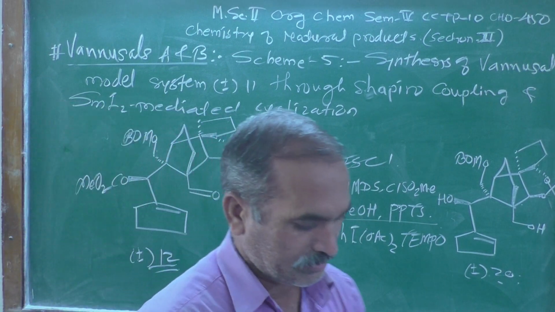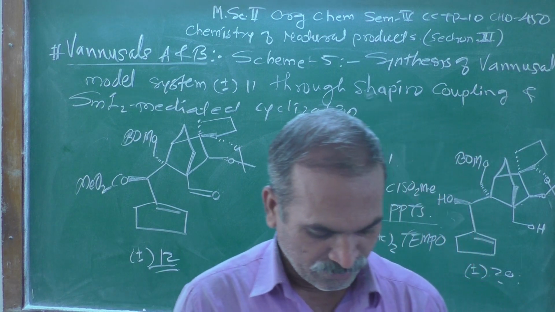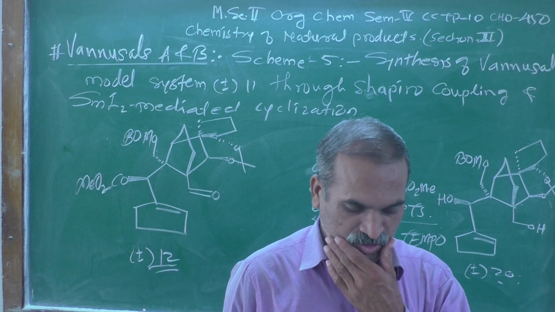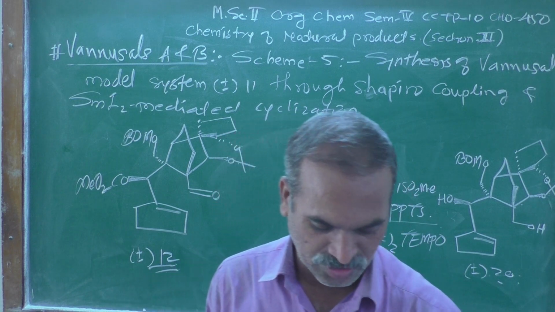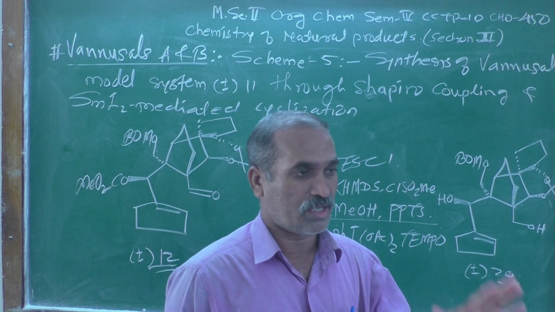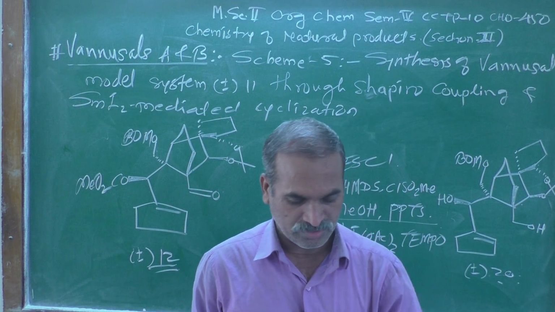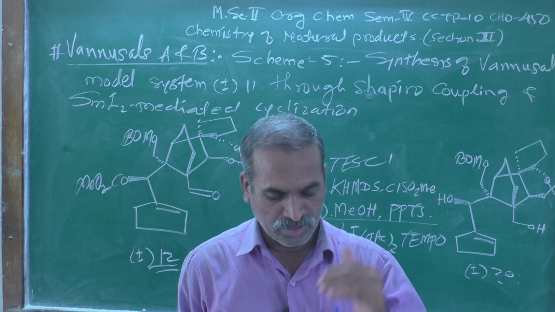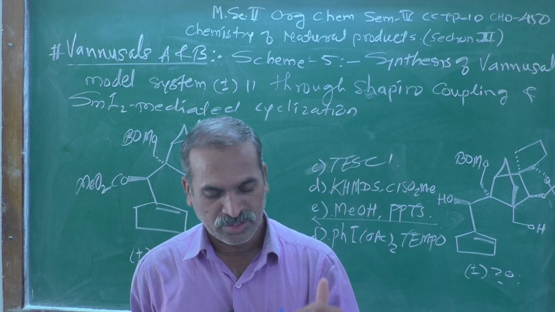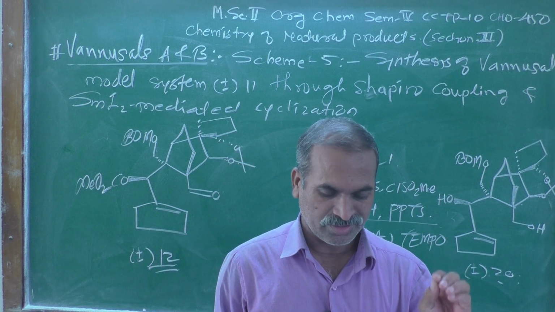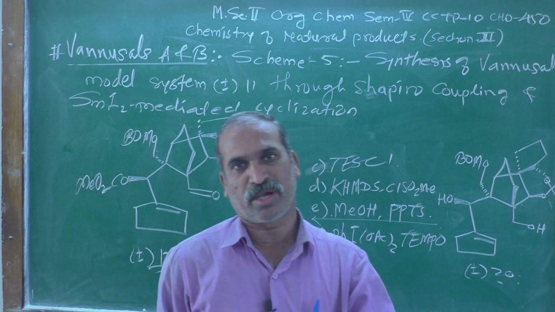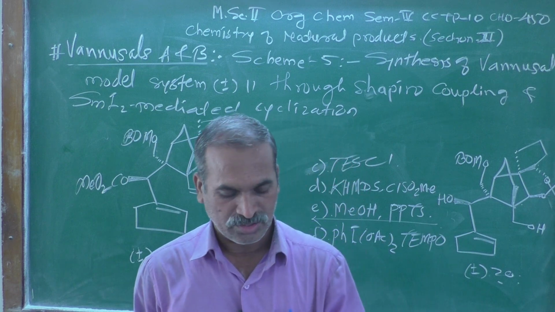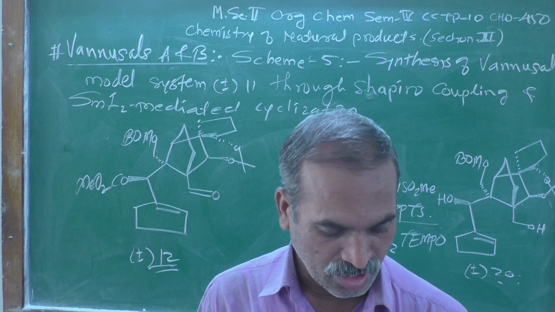At the beginning, when we started scheme number 5, the synthesis of Van Ussel model system plus minus 11 through Shapiro coupling and SmI2 mediated cyclization, we took structure number 14 as the starting material, which was further treated with reagent A and reagent B. Reagent A contains N-butyl lithium in presence of THF, adding plus minus 13 as a reagent compound, followed by TBAF, that is tetrabutylammonium fluoride.